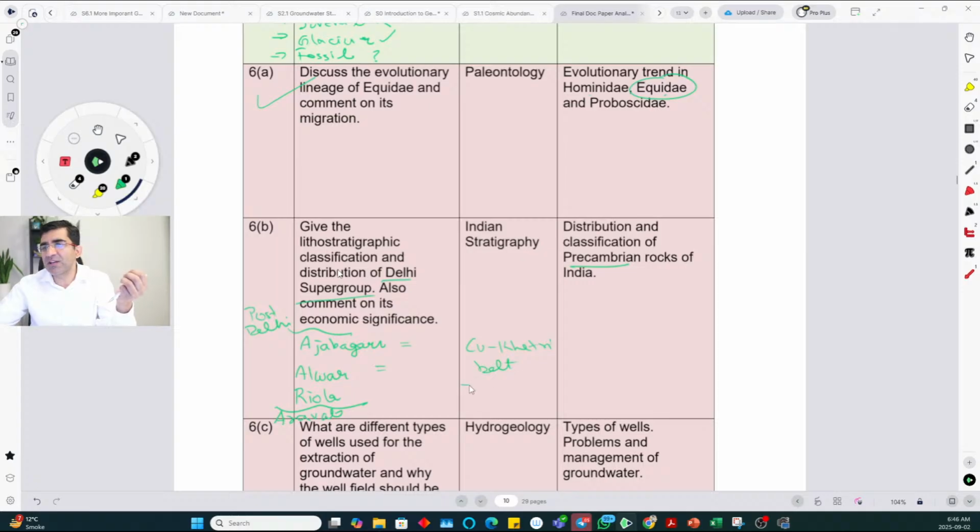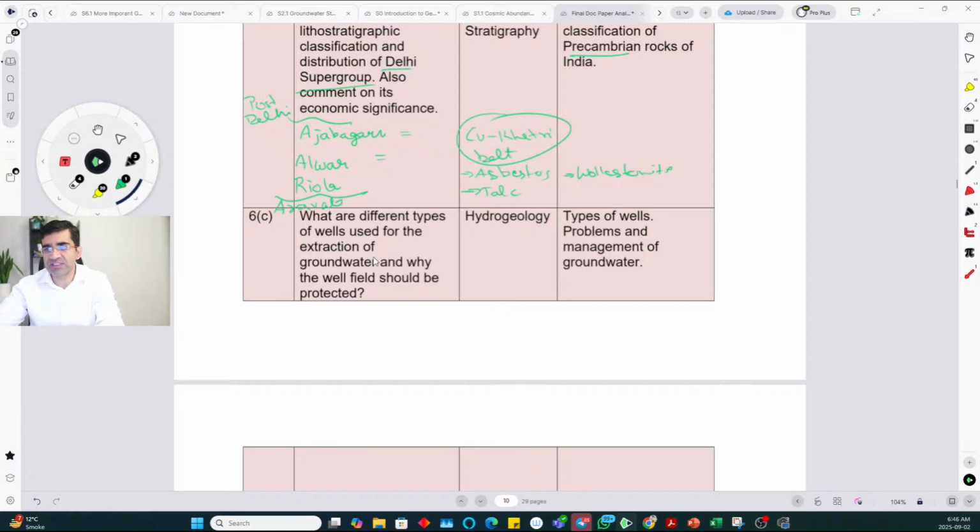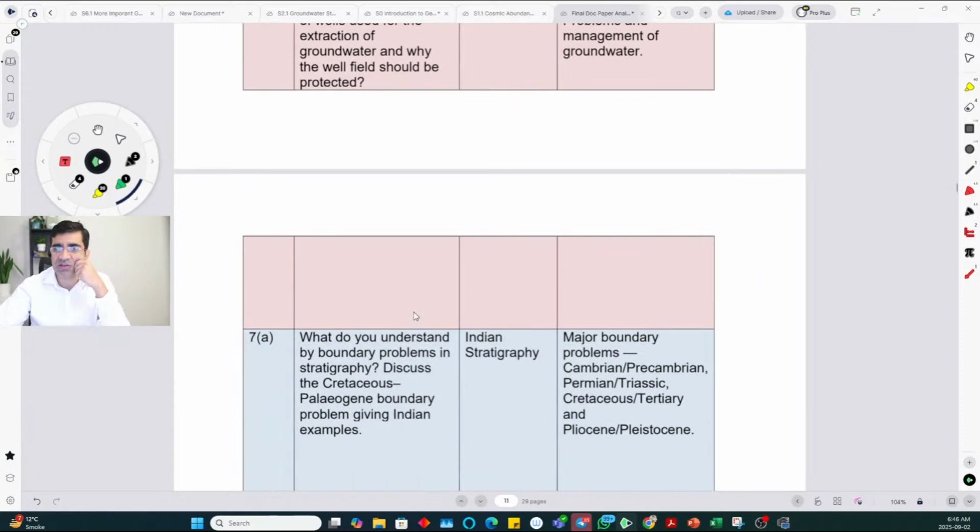But other than that, there could be some deposits of asbestos, talc, wollastonite. Barite you can also find there, but it is a standard example of Cuddapah. And you can write those simple examples of mineral deposits that are found in the Aravali and Delhi supergroup.